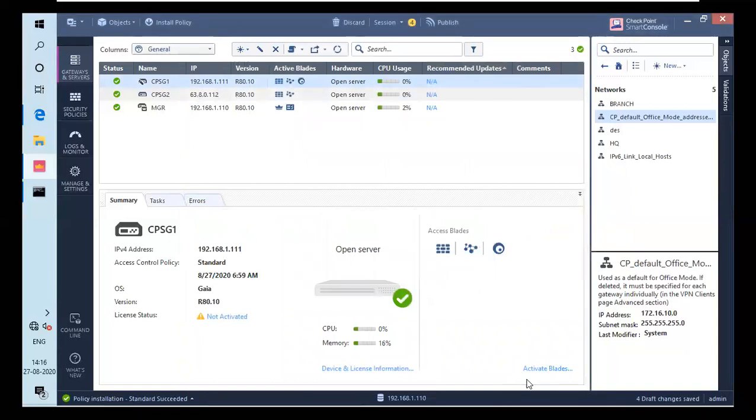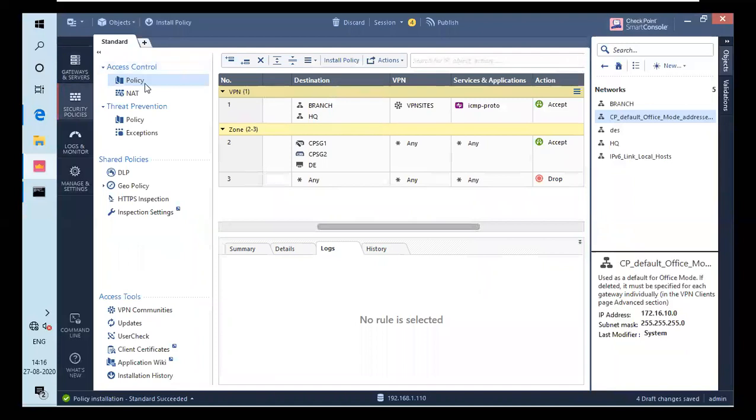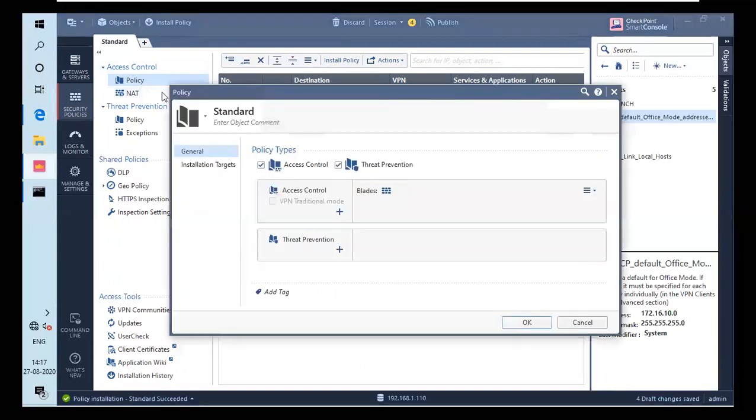So we can perform whatever kind of enforcement we want. Let's apply this. For that we will jump into the security policy. Under security policies, we have to enable this. As you can see, we are in a standard package policy. You have to right click on the policy, click on edit policy, and this comes under access control.